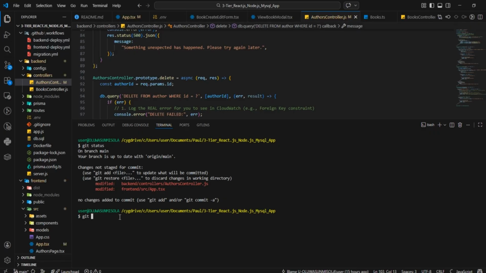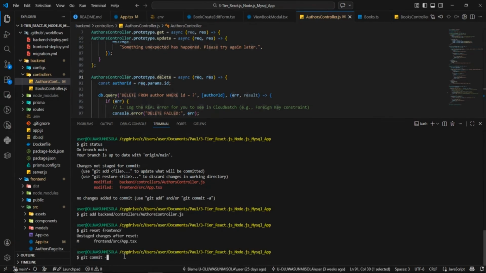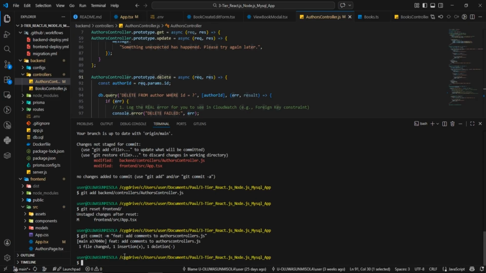You see. So let's go on and say git add. So I have to do git reset on the front end so that the front end will not deploy along with the backend. I want to do the backend first. So git commit -m, then let's call the feature and say added comment to authors controller.js. That was the file that we edited. The next thing is to press enter. Then it's now time for the show.